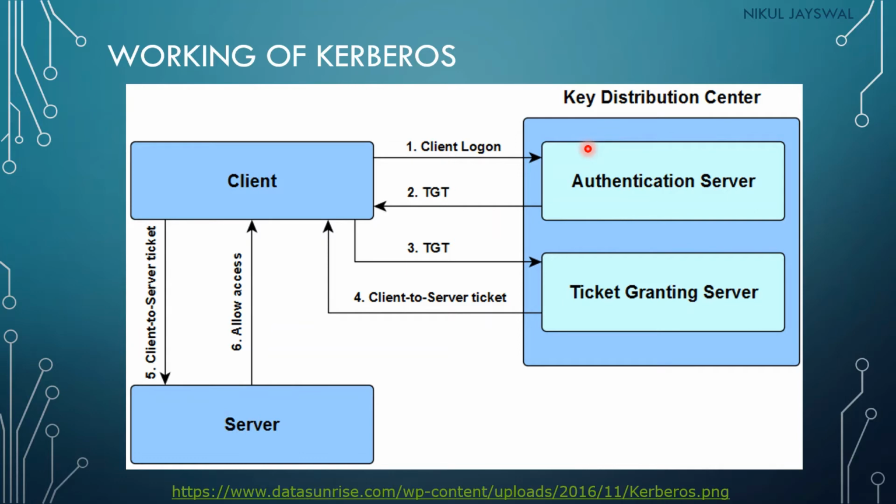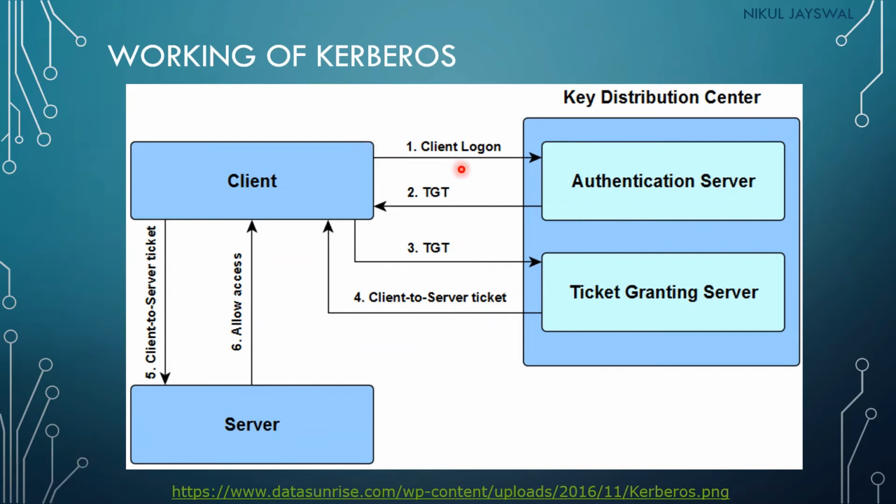So the authentication of the client will be done on this side. After the authentication, the client will use the services provided by this server. You can see here there are basically 6 operations. Whenever any client wants to communicate with the server, or use the service of the particular server, the client will send the request to the authentication server. Now the authentication server will authenticate the particular client.